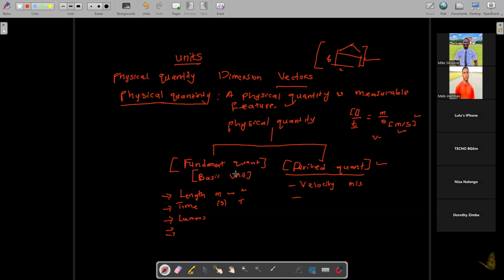Another example of a derived quantity is force. Force has a formula: force is equal to mass times acceleration. Mass is measured in kg, acceleration is in meters per second squared, and if you're given something like this, we know that this is a Newton.